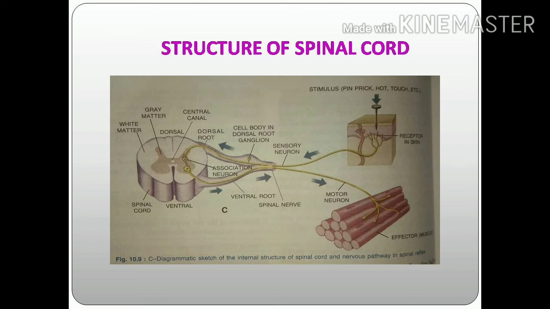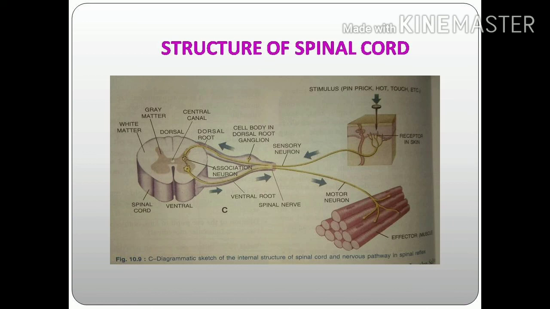A nerve joined to the dorsal horn picks up sensations from various organs. It is called the sensory nerve. Here the sensory nerve ends in the dorsal horn region. From the ventral horn or root arises the motor nerve, which takes the messages from the spinal cord to the organs concerned.